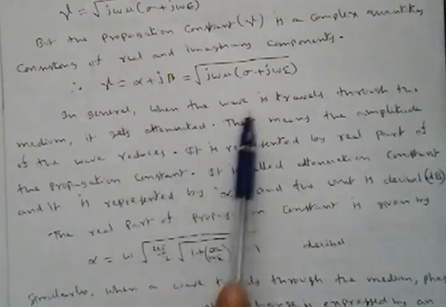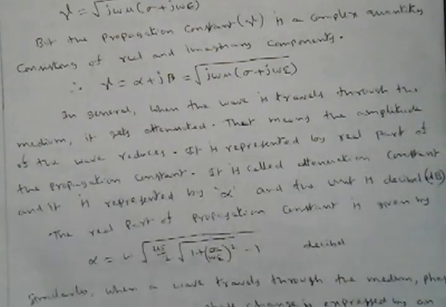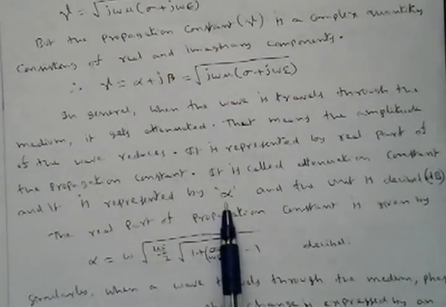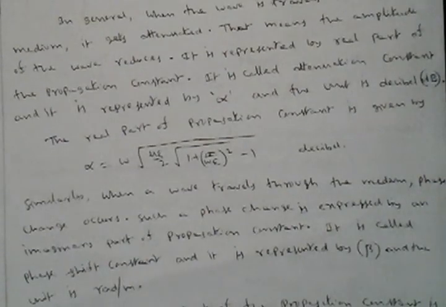In general, when the wave is traveling through the medium it gets attenuated, that is, the amplitude value keeps decreasing from time to time, which means the amplitude of the wave reduces. It is represented by the real part of the propagation constant, so it is called the attenuation constant, and is represented by alpha. This alpha value has a derivation, which is not required. Just for understanding purposes, we are writing alpha is equal to omega square root of mu epsilon by 2, square root of 1 plus (sigma divided by omega epsilon) square minus 1. It is in decibels.